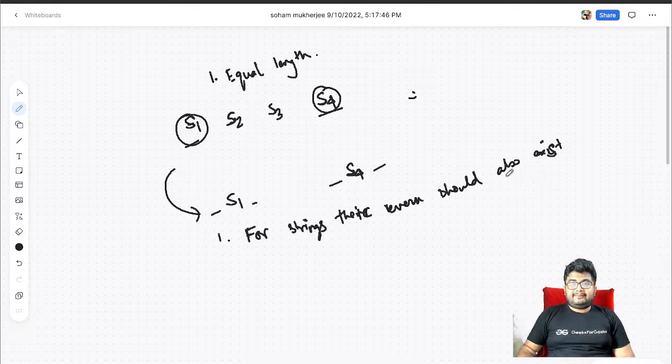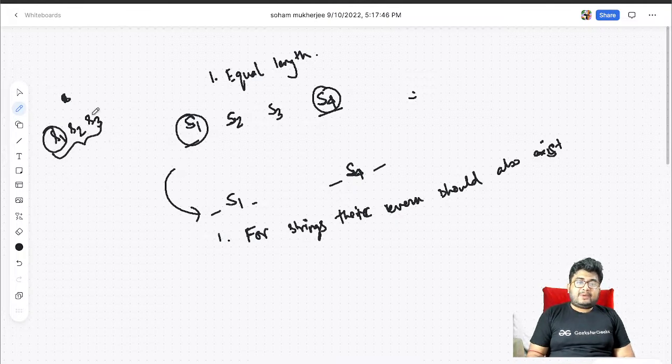But for an odd number it will not solve the problem. Why? Let's say you have three strings S1, S2, S3, and let's say the result is a palindrome. Now S1 and S3 are of equal length, so S3 must be the reverse of S1.